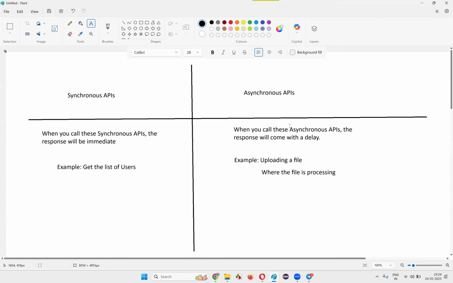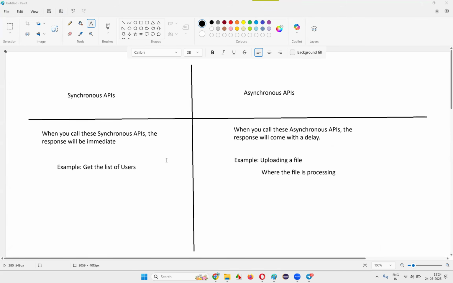Clear, guys? Are synchronous APIs and asynchronous APIs clear for you? Is the difference between synchronous and asynchronous APIs clear? Here, an immediate response will come. Here, a delayed response will be there. That's the only difference, guys.